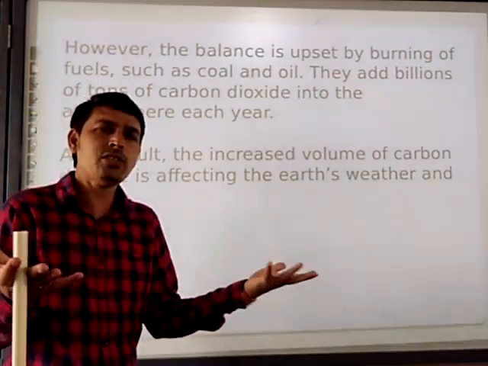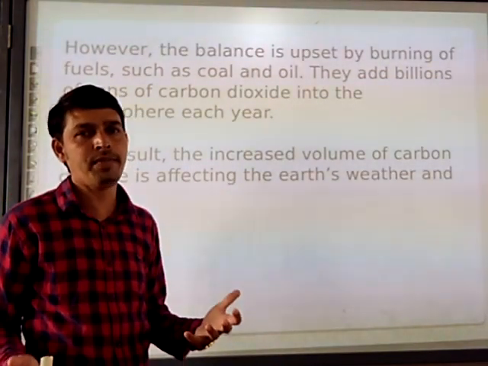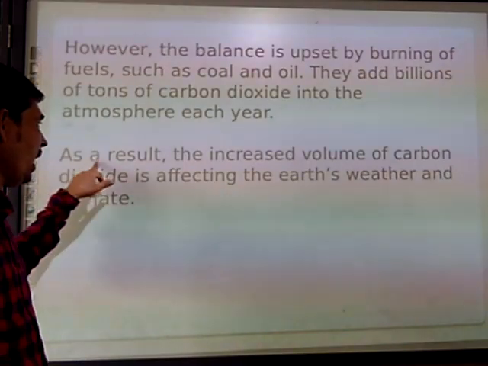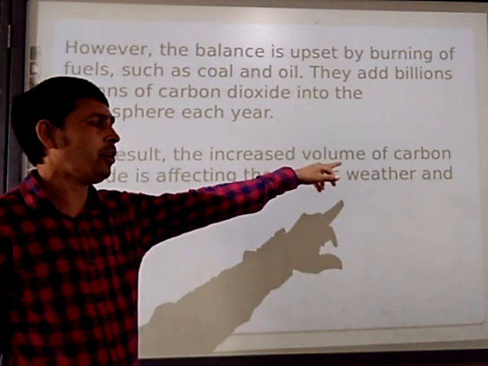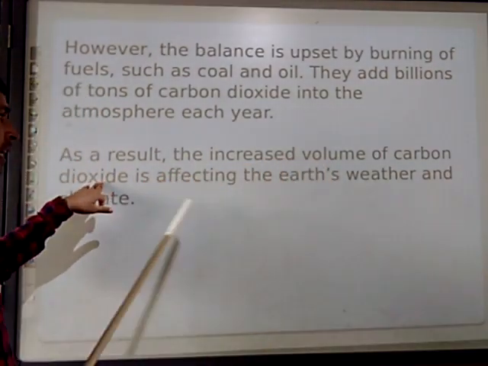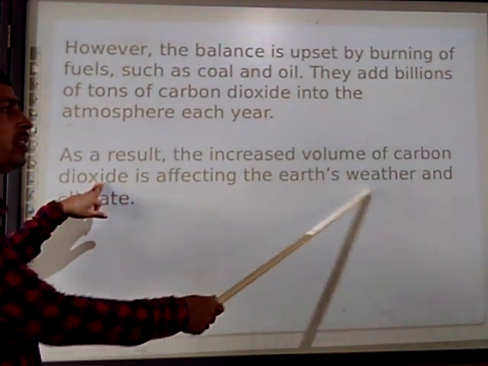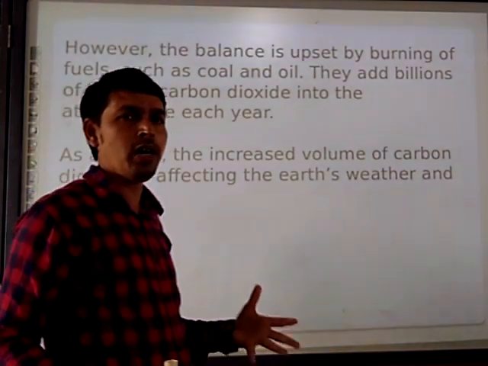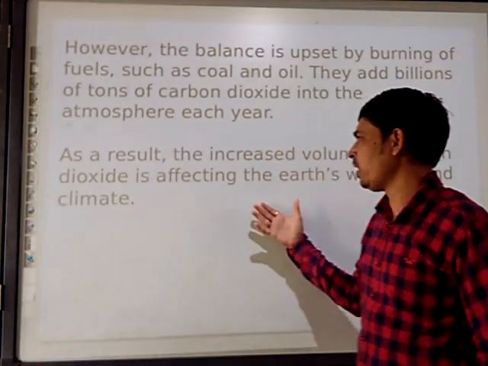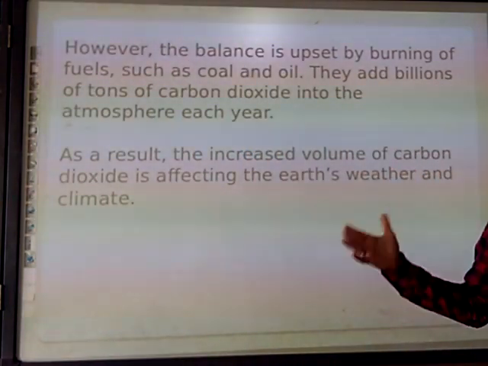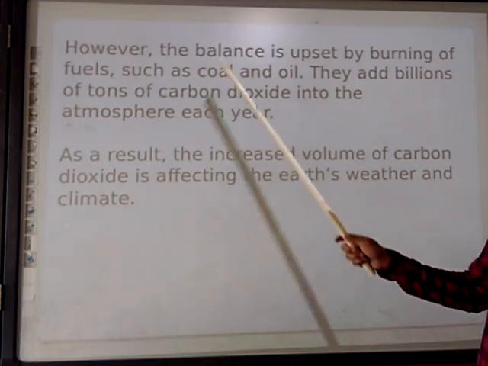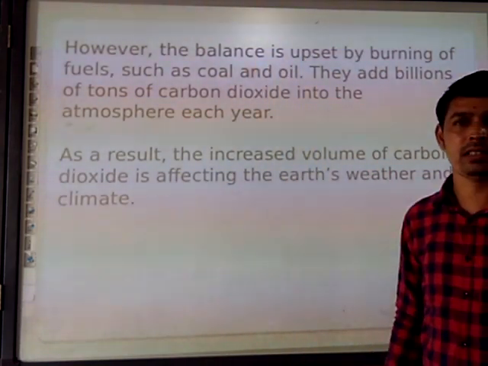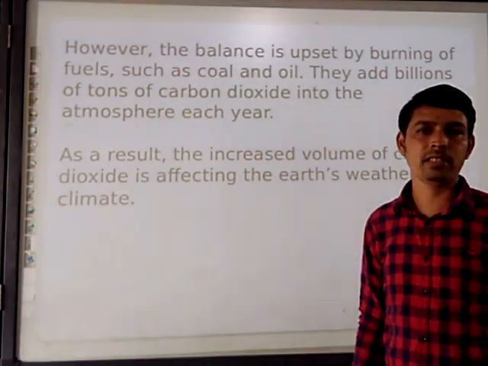So the balance is disturbed by human activity, by burning a large amount of coal and oil. As a result, the increased volume of carbon dioxide is affecting the earth's weather and climate. Our weather and climate are both disturbed by this activity. The balance is totally upset because of our activities.